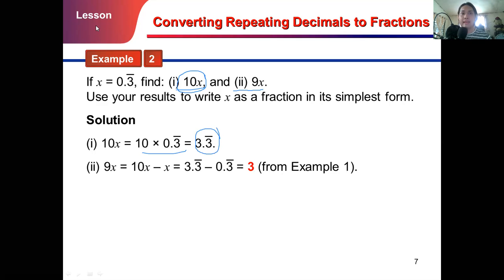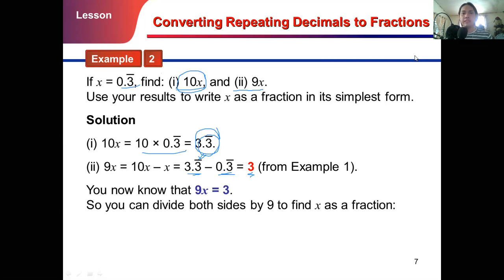So in doing that, we will just subtract the result 3.3 repeating from x, which is the repeating decimal we have there as our given. So that gives us 3. We did it a while ago, correct? So after we subtract it, how do we do the next step? You know that 9x is equal to 3, correct? Yes. So 9x is equal to 3, as we solved it in step number 2.